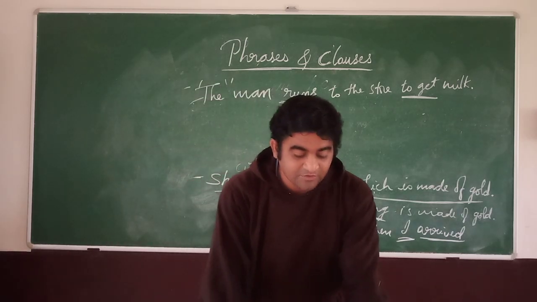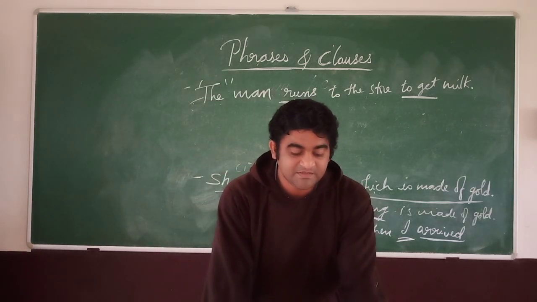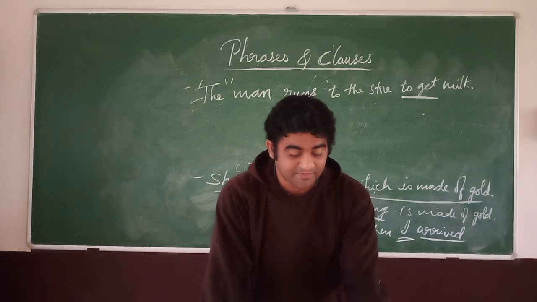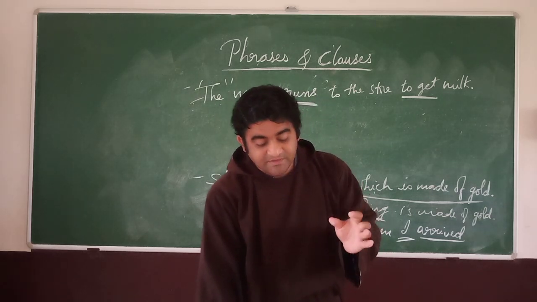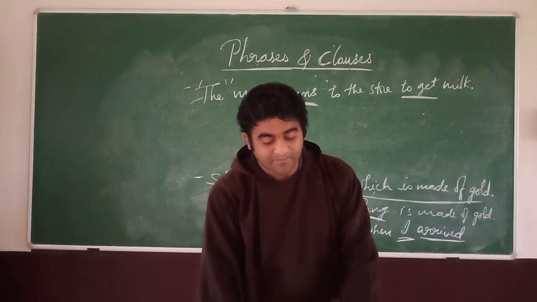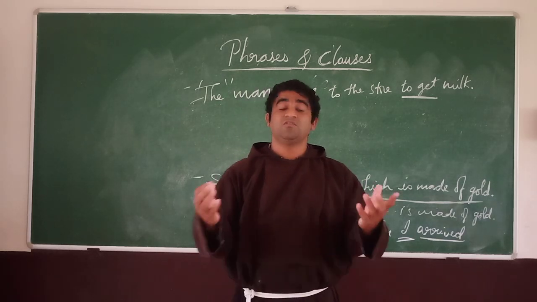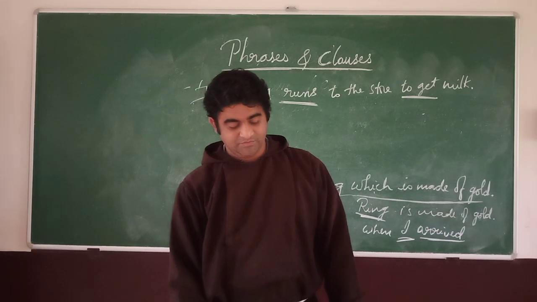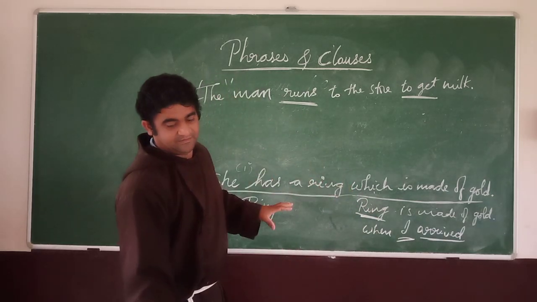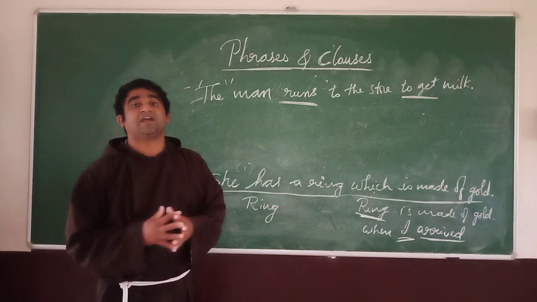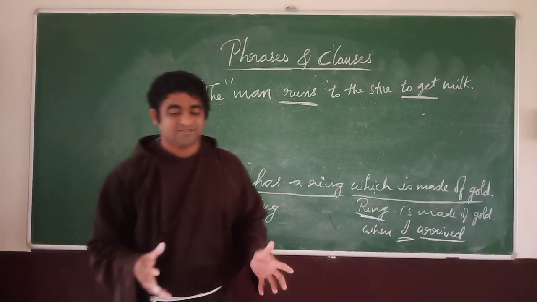What is the definition of a clause? A group of words that forms a part of a sentence and has a subject and finite verb of its own is called a clause. So remember, these are the things we have studied just now.